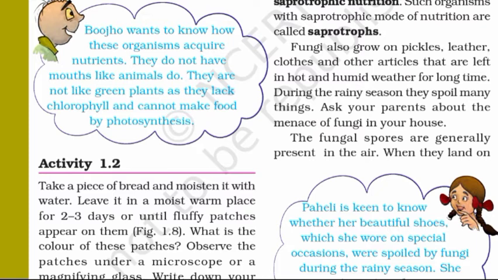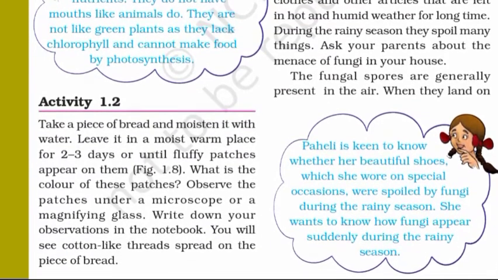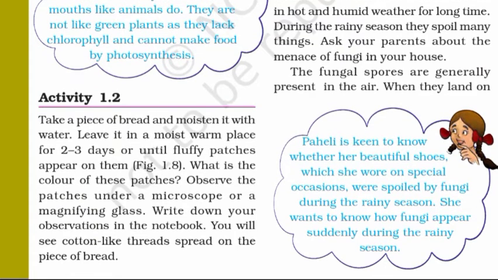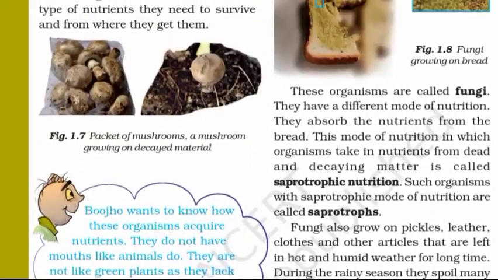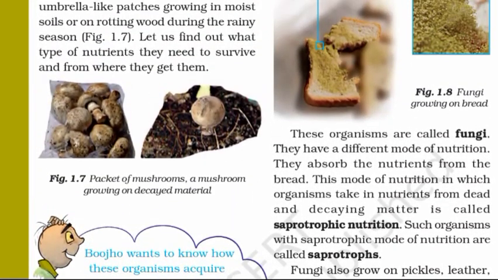Activity 1.2. Take a piece of bread and moisten it with water. Leave it in a moist warm place for 2 to 3 days or until fluffy patches appear on them. We can observe this in figure 1.8. What is the color of these patches? Observe the patches under a microscope or a magnifying glass. Write down your observations in the notebook. You will observe cotton-like threads spread on the piece of bread. Figure 1.8. Fungi growing on bread.